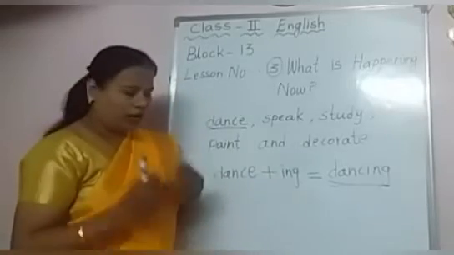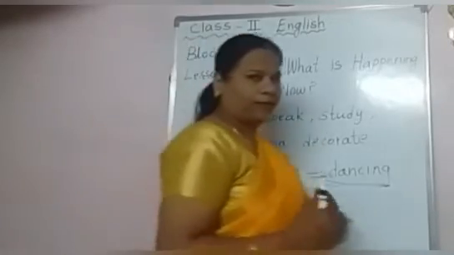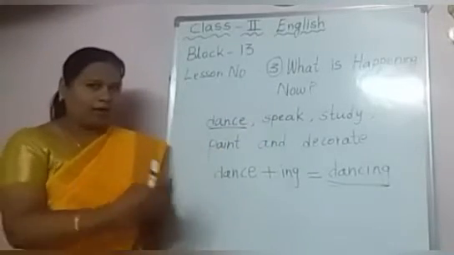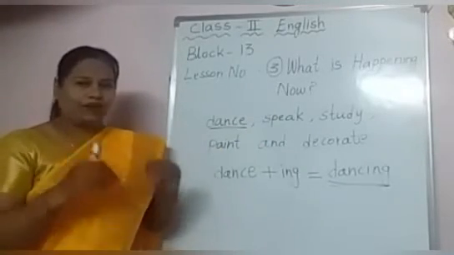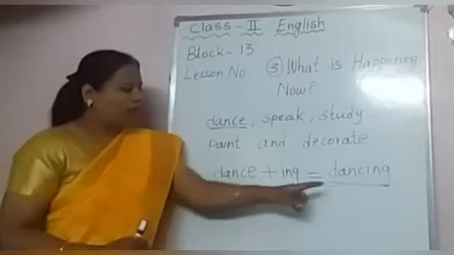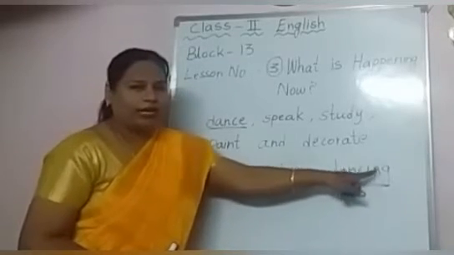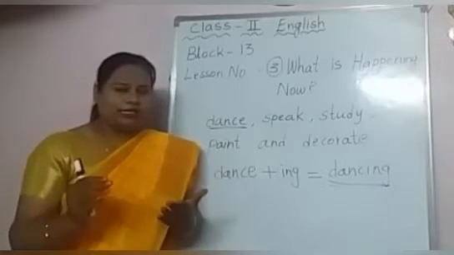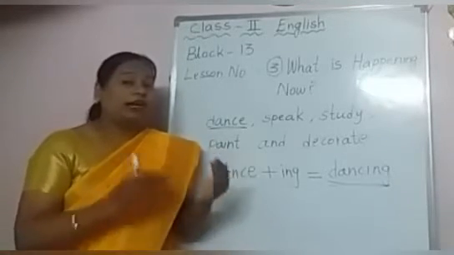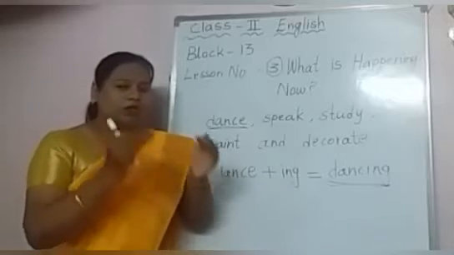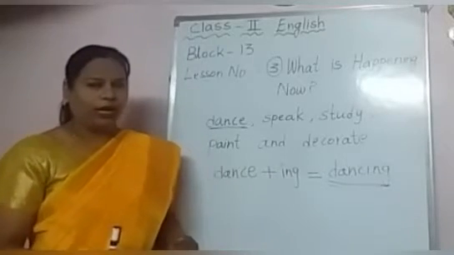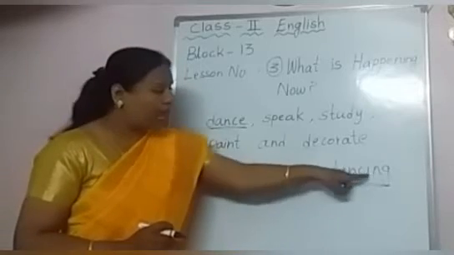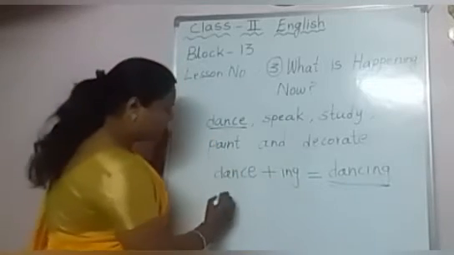Okay children, now see, what am I doing? Teacher is walking. Yes, I am walking now. The action which I am doing right now, for that we will write ing. If I tell you all of you dance, so you start dancing. So what will I say? Children are dancing. Okay children, so what we are doing at present is called action words, and then we add ing to it.